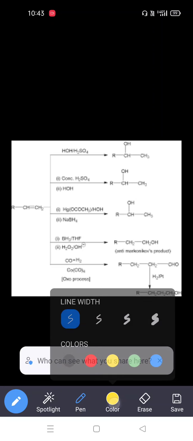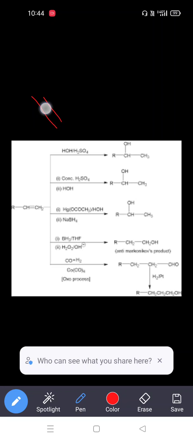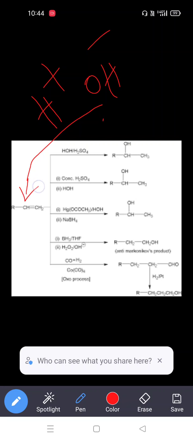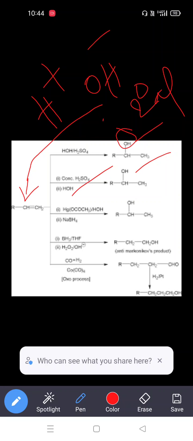Here, the water is a polar molecule. So what groups are present? H plus and OH minus. So the OH minus attacks the carbon with the lesser number of hydrogens, so that's why the hydroxy group is attached here. So that means we are always getting the Markovnikov product. That means the electronegative atom attached to the carbon is a more stable compound. So that is the secondary alcohol we are getting in this preparation. Here also it is the same, so we are preparing secondary alcohol.